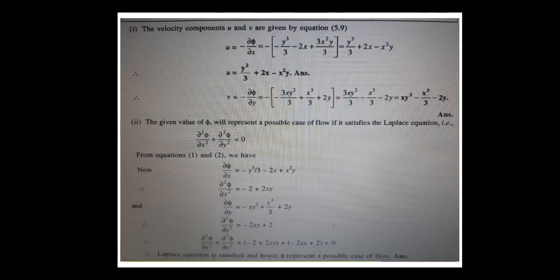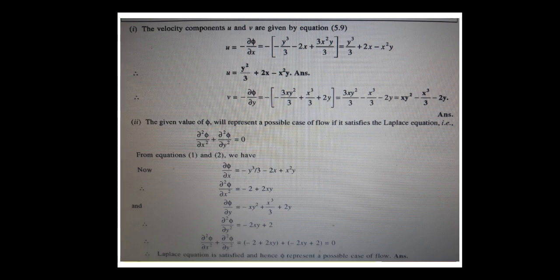Now the velocity components u and v for the given equation 5.9 can be written as u is equal to minus dou phi by dou x. Substitute those dou phi by dou x here: we are writing minus of minus y cube by 3 minus 2x plus 3x square y by 3. Substituting the same value there and simplifying, minus into minus is plus, so y cube by 3, minus into minus is plus 2x, minus into plus is minus 3x square y by 3. Cancelling 3, we get x square y. That implies u is equal to y cube by 3 plus 2x minus x square y is the answer.